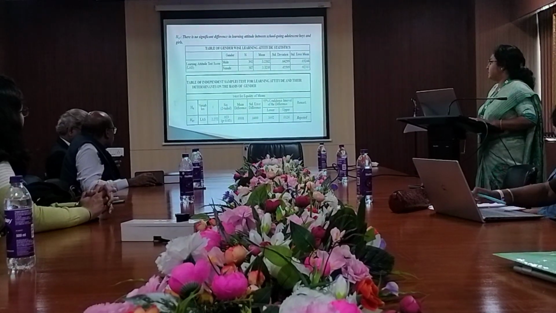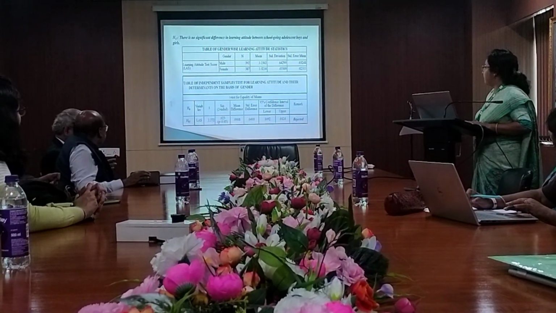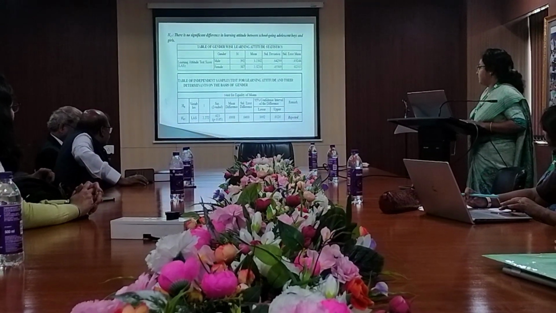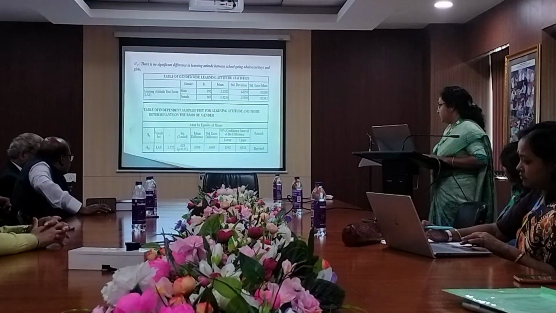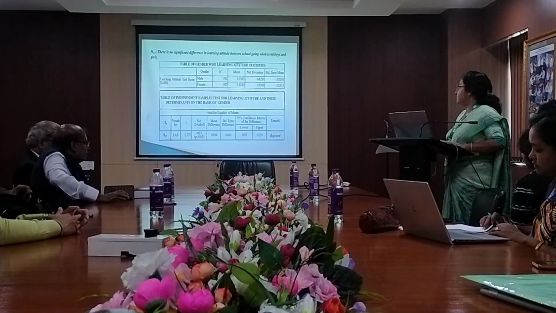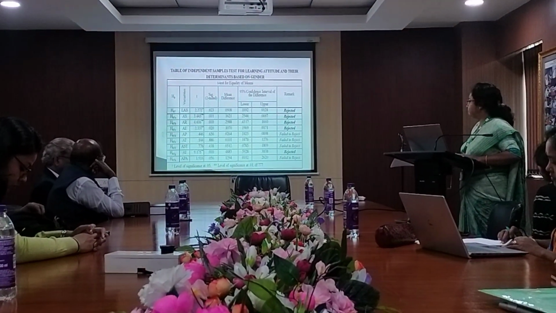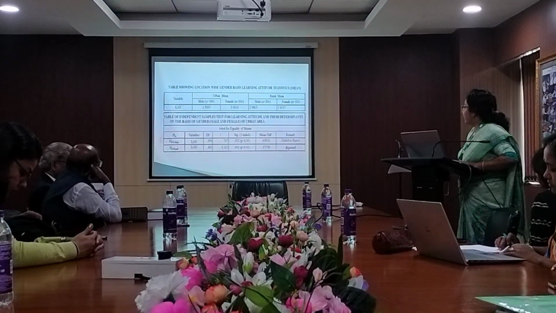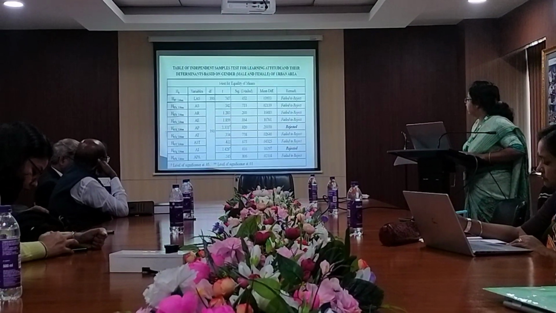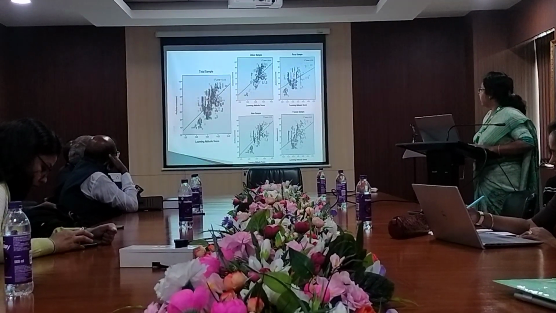Next, number 7, null hypothesis: there is no significant difference in learning attitude between school-going adolescent boys and girls. For this hypothesis, the p-value is also less than the 0.05 level of significance, so the null hypothesis has been rejected. So it means there is a significant difference between school-going boys and girls. Next, go to the next hypothesis.